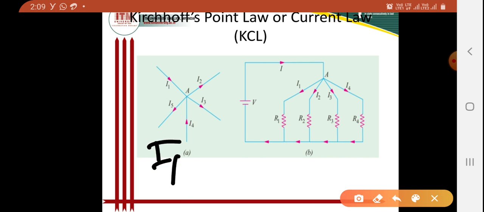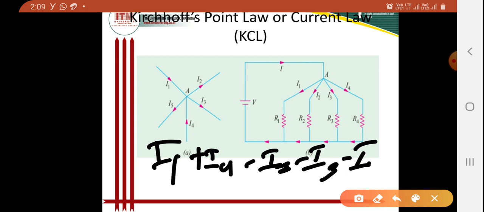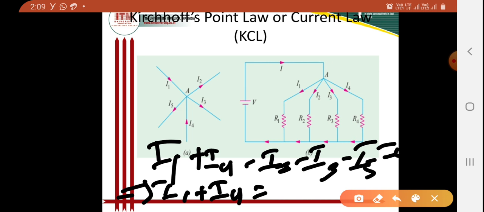After simplifying, I1 plus I4 minus I2 minus I3 minus I5 is 0. So I1 plus I4 is equal to I2 plus I3 plus I5.